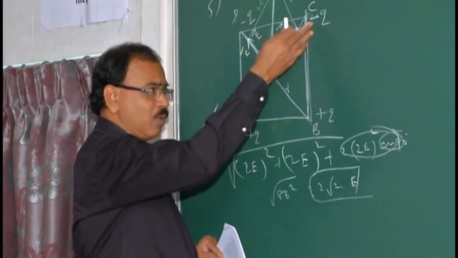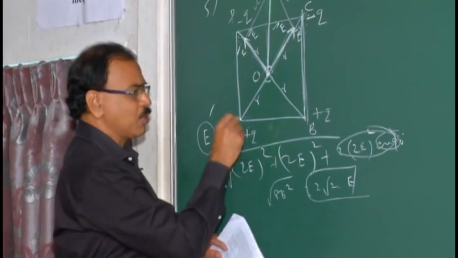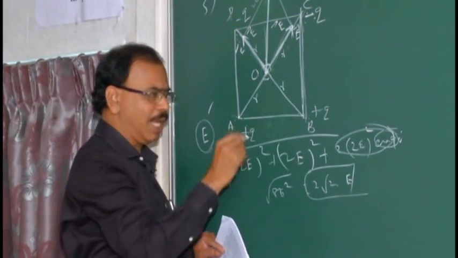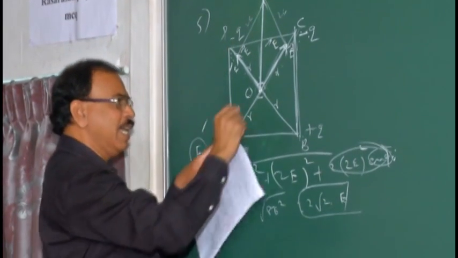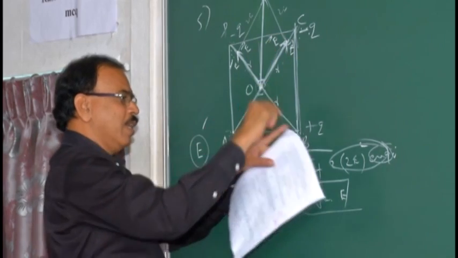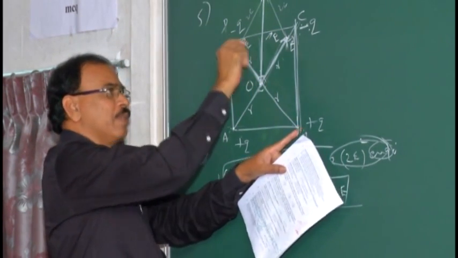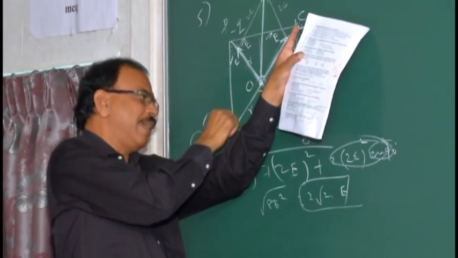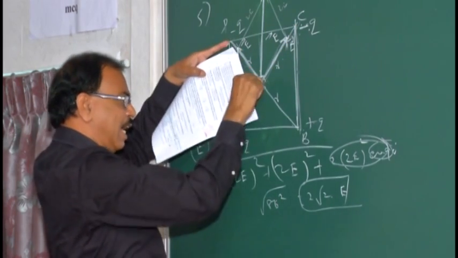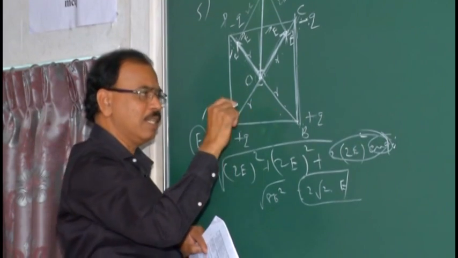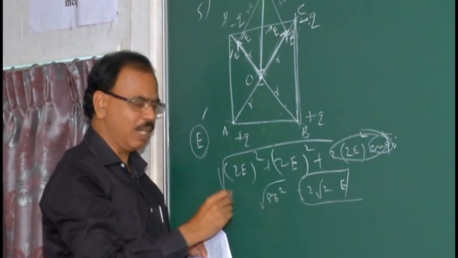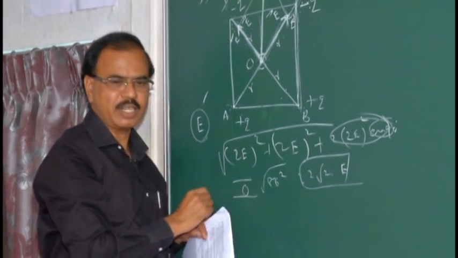In the same question, suppose all four charges were plus Q. Then each gives E, and these two E's are equal and opposite and cancel, and these two E's are equal and opposite and cancel. What is the resultant electric field at the center? 0.